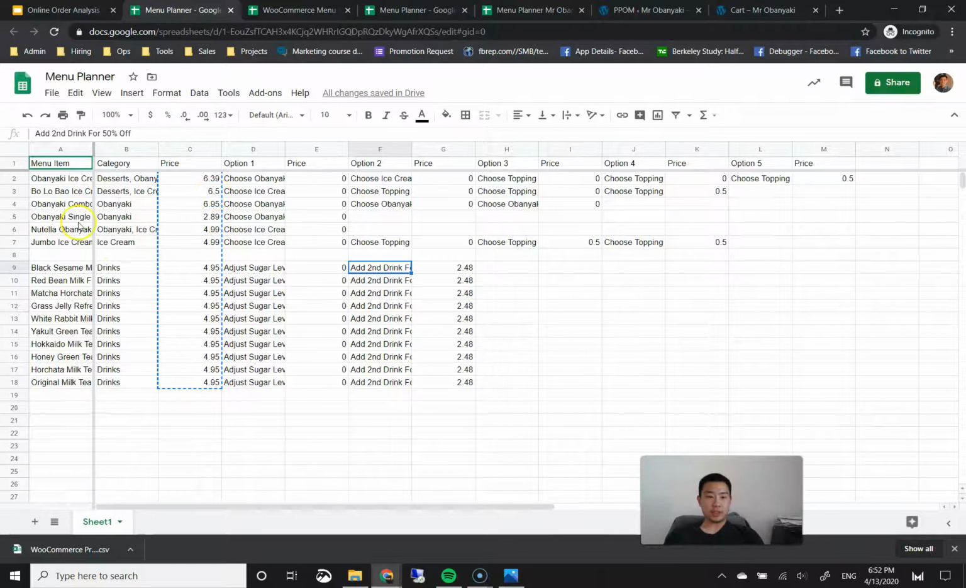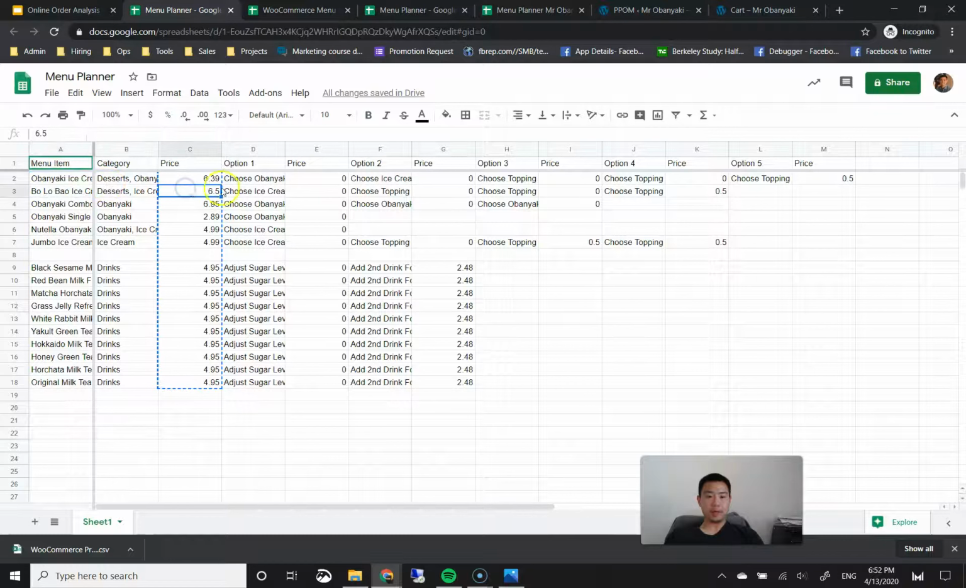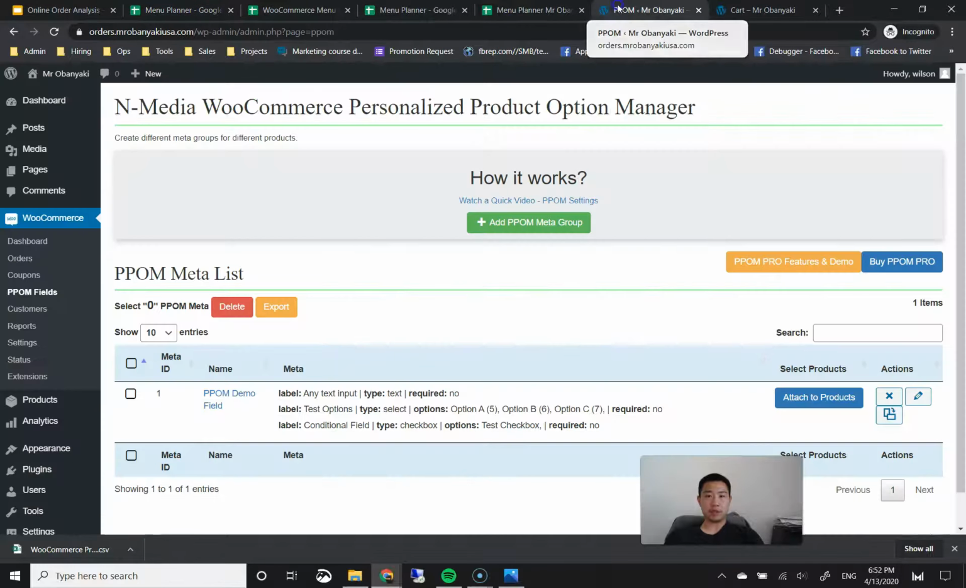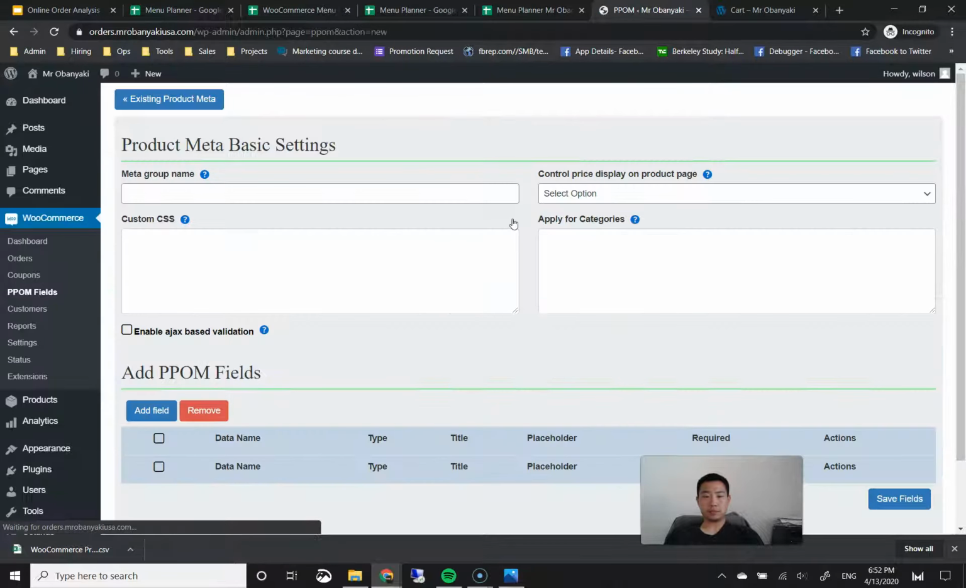Whereas for these top 6 menu items, we're going to do one group of options, and we're going to apply them only to that one menu item. Okay, so we're going to start with this very first one, and this very first one is for the specific menu item of obanyaki ice cream plus 2 toppings. Okay, so I'm going to go back to my PPOM window. I'm going to click on this plus add PPOM meta group button here.